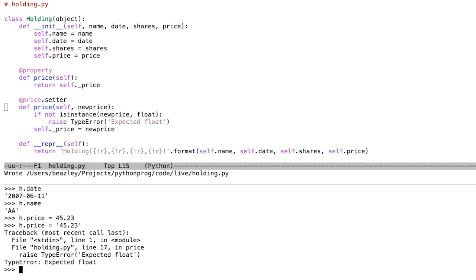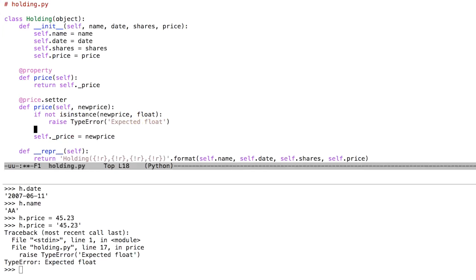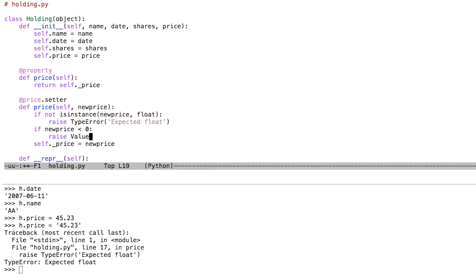So this is a really powerful tool because you can essentially focus in on a specific attribute, take ownership of that attribute, and then do things like type checking, validation, other kinds of processing steps behind the scenes. I want to emphasize that this is not just about type checking. You could put other kinds of checks in here, like if the price is less than 0, for instance, you could raise a ValueError saying negative price, that doesn't make any sense. You could have different kinds of checks taking place. Very powerful thing.